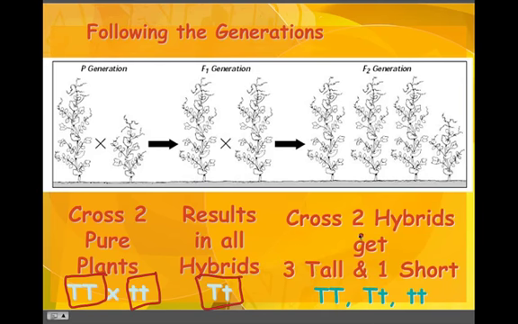When we cross two hybrids, meaning we're taking big T little t times big T little t, that's where we're crossing our two hybrids, we end up with 3 tall and 1 short plant. And in the next podcast, when we talk about Punnett squares, you'll actually visually see how this is going to work out.